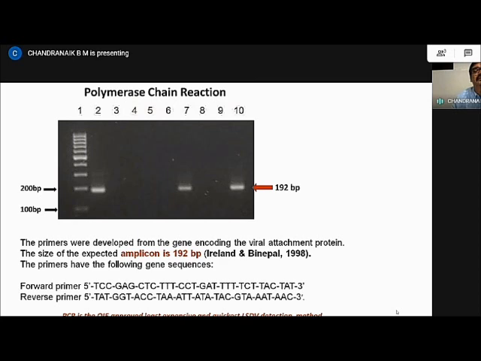Now coming to the diagnostic tests. This slide tells about the polymerase chain reaction. This is the OIE approved, least expensive and quickest mode of detection of lumpy skin disease virus in any of the clinical samples that I showed in the previous slide.